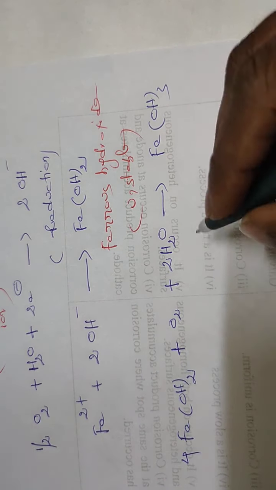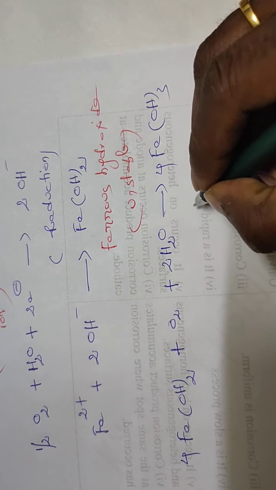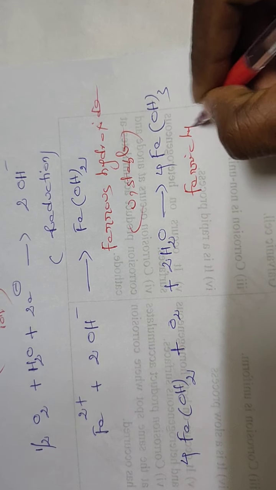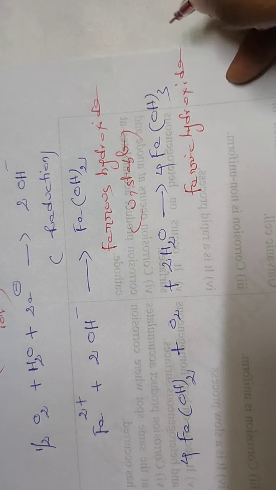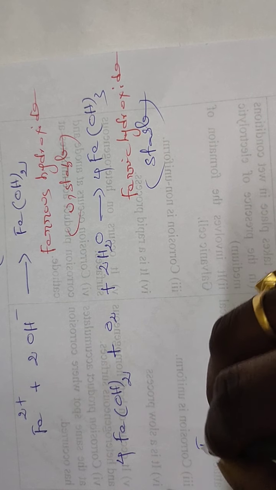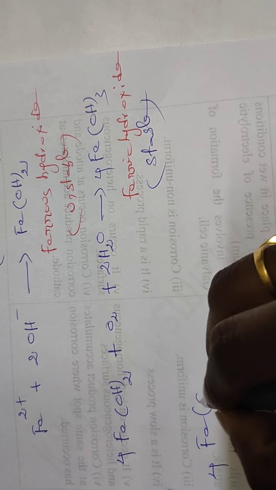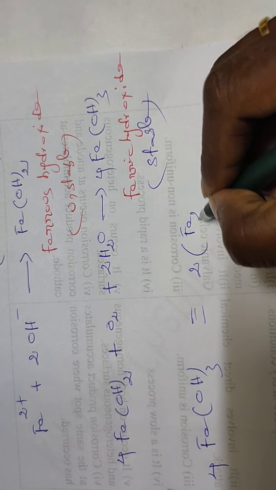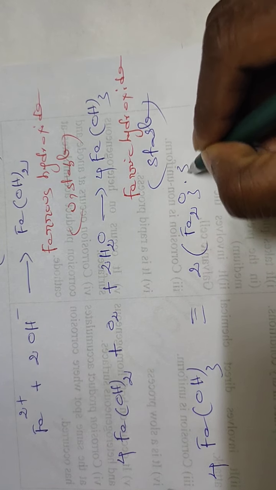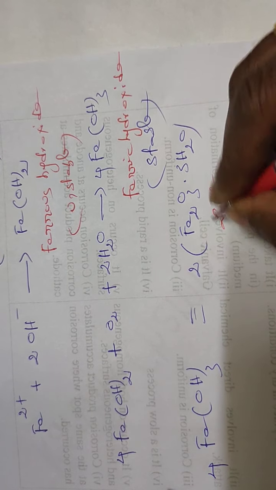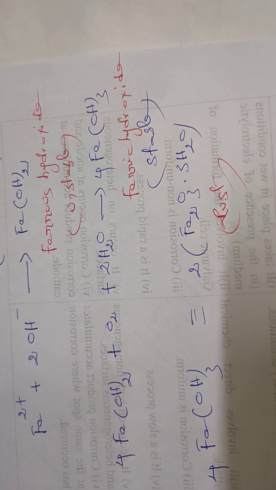If you balance it, 4 Fe(OH)2 gives 4 Fe(OH)3. Ferric hydroxide is stable. It is rust. The formula of rust is 2Fe(OH)3, that is Fe2O3.3H2O. Rust is the stable form of iron.